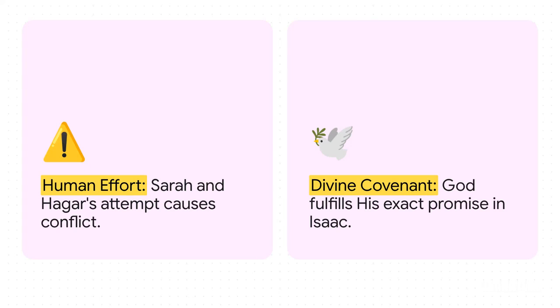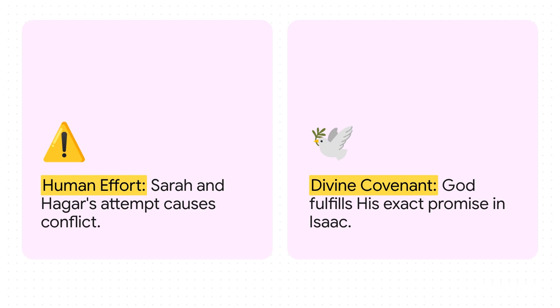The text gives us a sharp, highly realistic contrast here. On one side, we have human effort, Sarah and her servant Hagar attempting to fulfill God's promise through their own power. This results in the birth of Ishmael and deep, lasting familial conflict, though God mercifully does see Hagar in her distress, revealing himself as El Roi. On the other side, we have divine covenant, God fulfilling his exact promise miraculously through the birth of Isaac in Sarah's old age. This whole narrative culminates in Genesis 22.